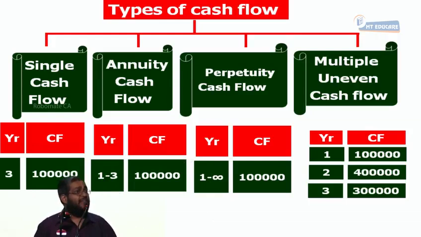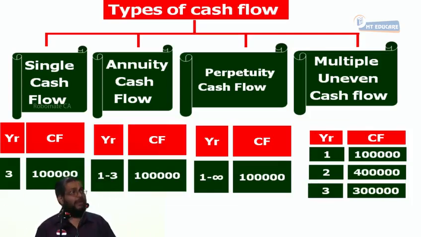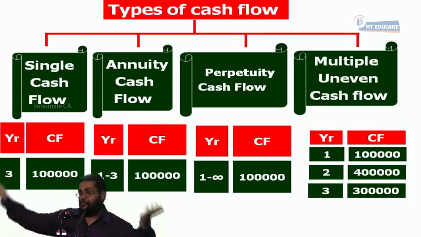What's the value today? We learn how to find the present value of a single cash flow, annuity cash flow, perpetuity, and then multiple and uneven cash flows. Because this is all we're doing in the bond problem mostly. Are you following what I'm saying? We find out the value of a bond. I define it as the present value of the future cash flows.